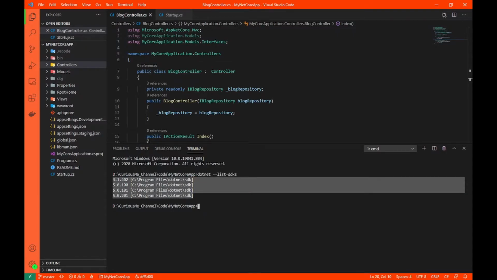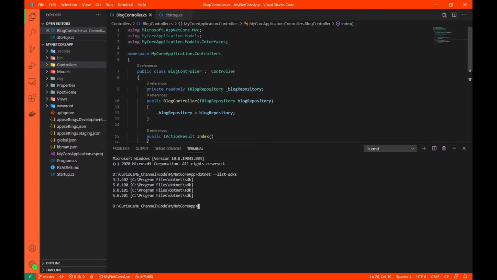You might also be in a similar situation where you have more than one SDK installed on a machine. Now there's one very logical question that arises: how will your .NET know which SDK to use to run this code? Suppose I type here dotnet run. How will our .NET CLI decide which environment to use?